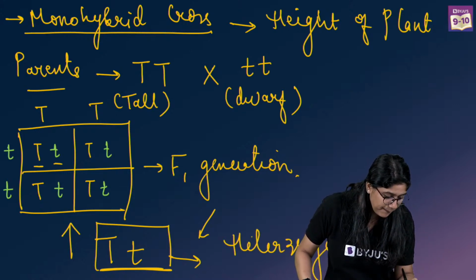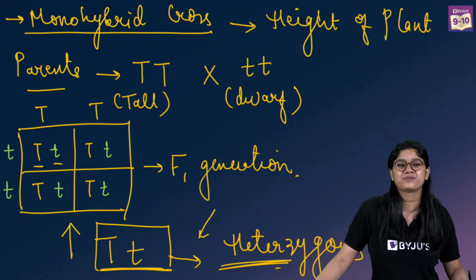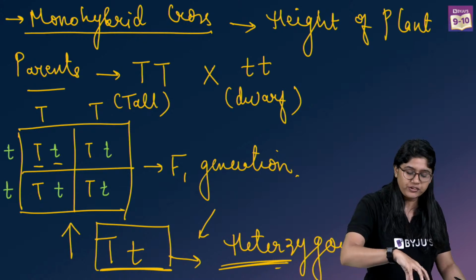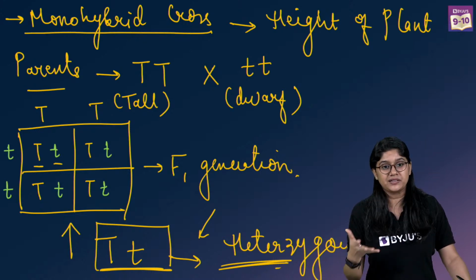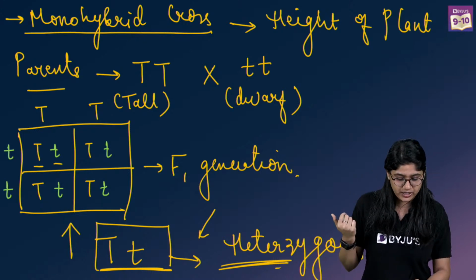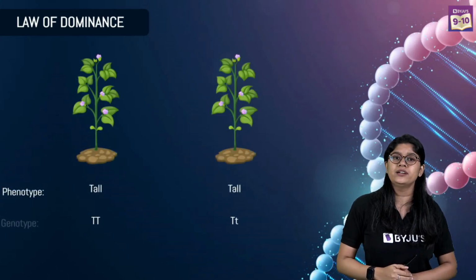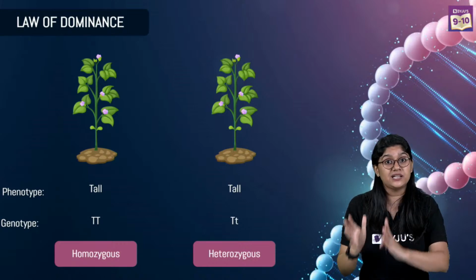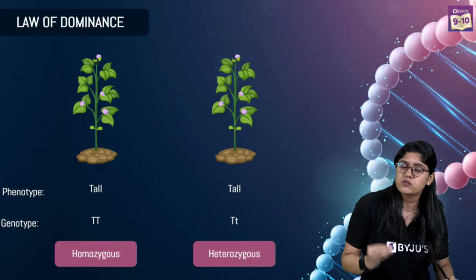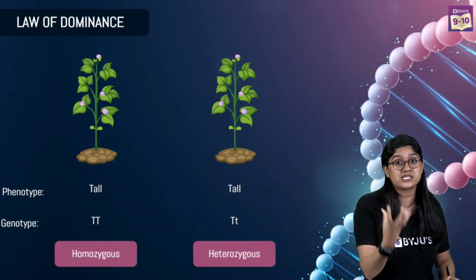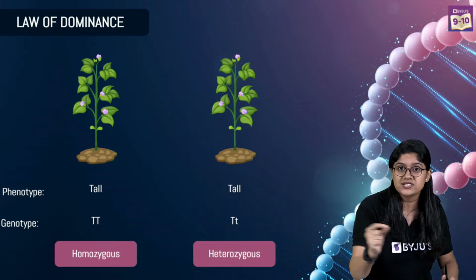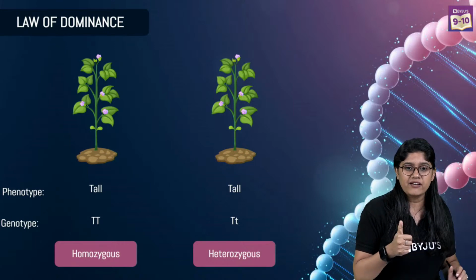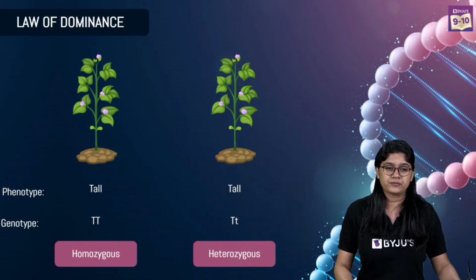All of them are capital T and small t. Very good. So what we have here is nothing but the law of dominance. The law of dominance says that the dominating gene will suppress the recessive gene, and the recessive gene will not be able to express itself in the presence of the dominating gene. Clear? Clear everyone? Very good.